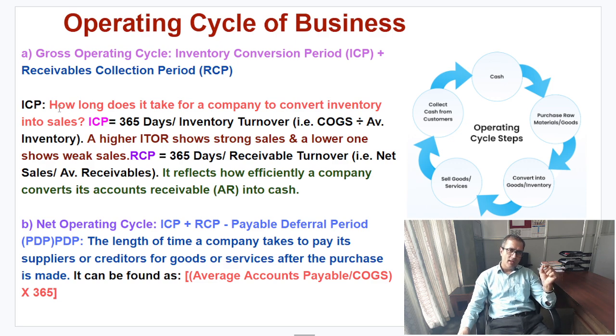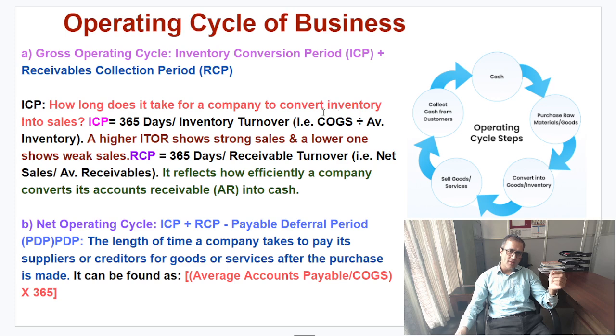collection period. And basically ICP is simply how long it takes for a company to convert the inventory into sales. Remember, we try to meet the customer demand faster than our competitors. So our target is to shorten the inventory conversion period, based on your proper inventory management. Now the question is how we could find the inventory conversion period. You can simply say the number of days in a year, like 365 days, divided by inventory turnover ratio.